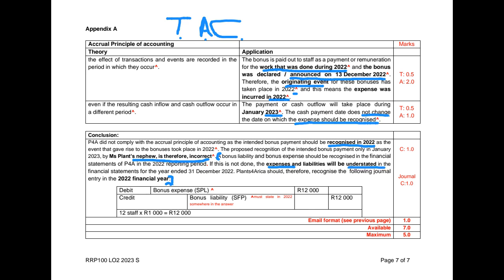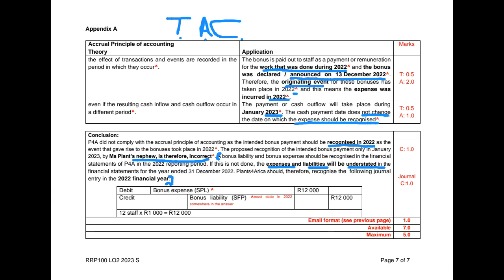We also, because we're raising this expense in 2022, our contra would have been a liability, you see. Our contra would have been a liability. So if we don't raise this in 2022, we're also understating our liabilities, which means our liabilities and our expenses are too small. The word understating means something is too small, right?